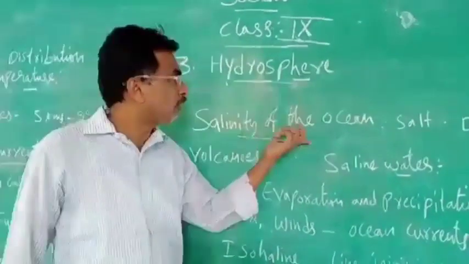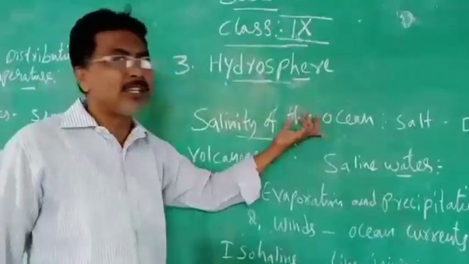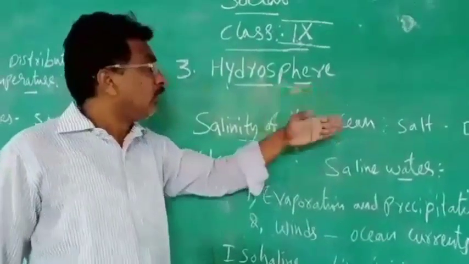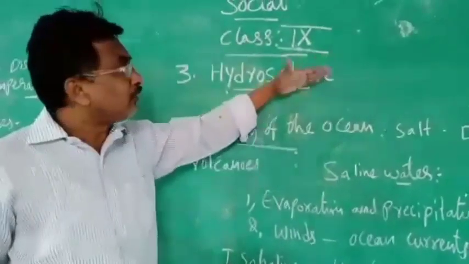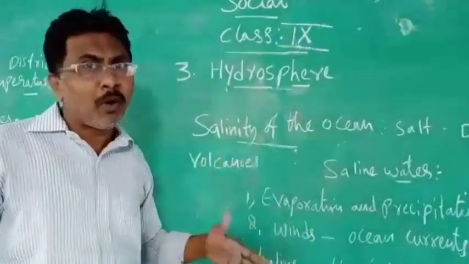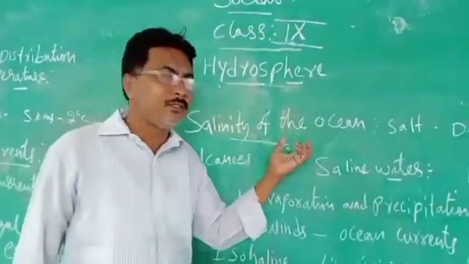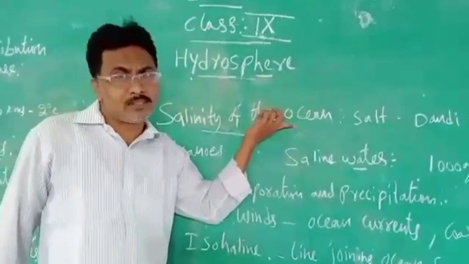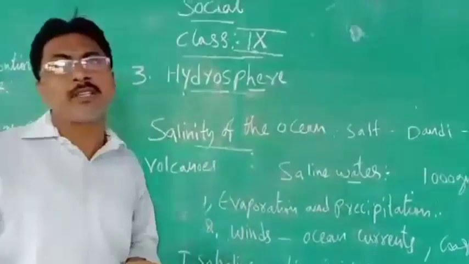That's why a lot of minerals are joining in the ocean. That's why a lot of salts are carried. The runoff water which is coming and joining in the ocean is carrying a lot of salts. That's why the ocean water is very salty.